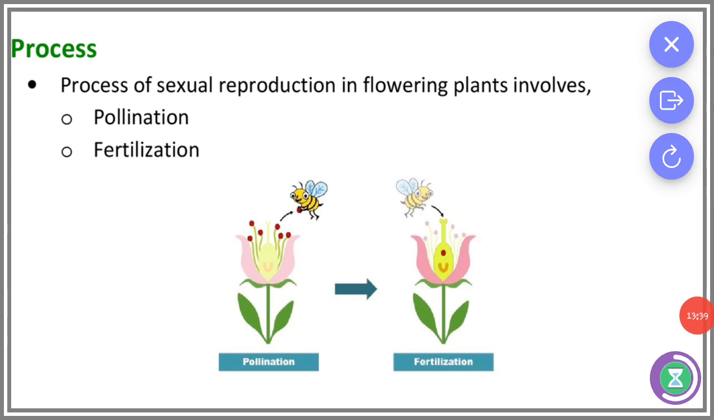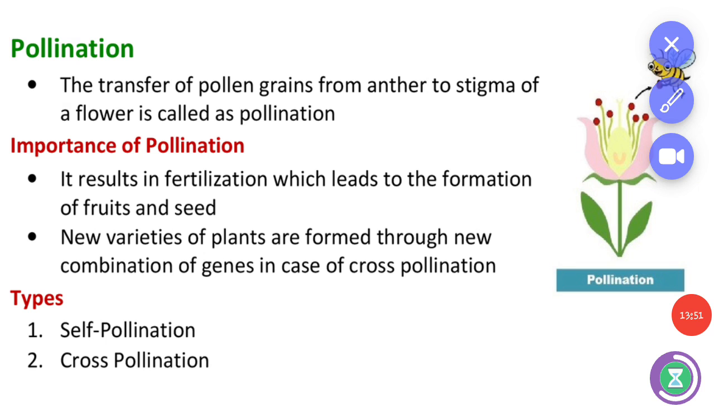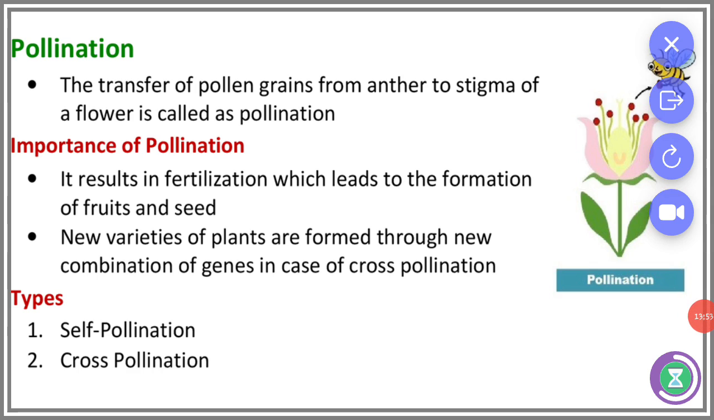Next, the process. Sexual reproduction in flowering plants involves 2 processes: the first process is pollination, the second process is fertilization. First, pollination. Pollination is the transfer of pollen grains from the anther to the stigma of a flower. The importance of pollination is that it results in fertilization, which leads to the formation of fruits and seeds. New varieties of plants are formed through a new combination of genes in cross pollination.